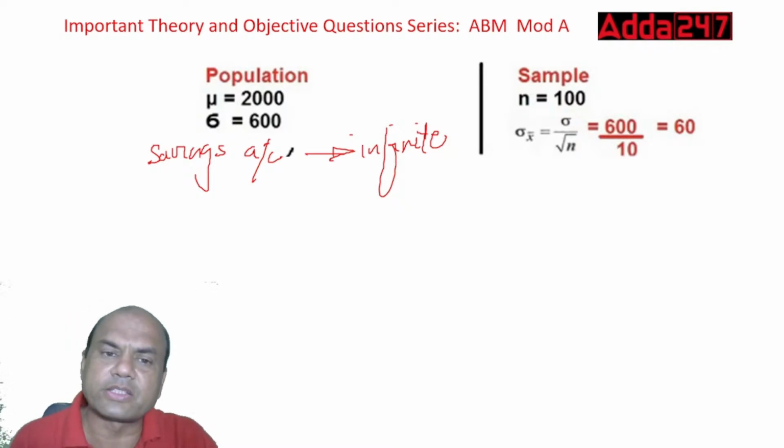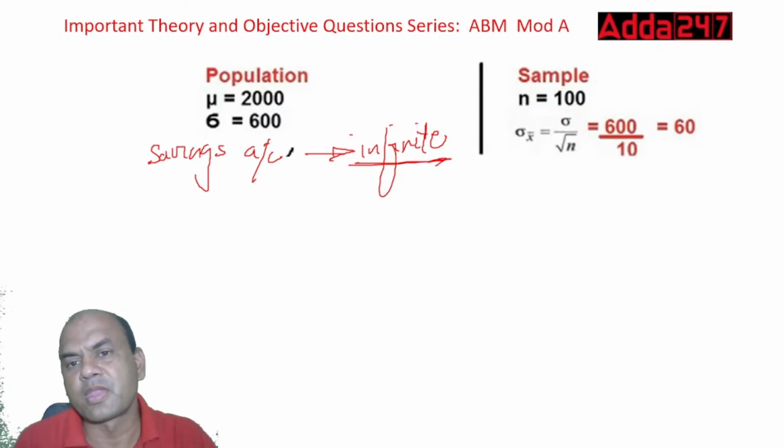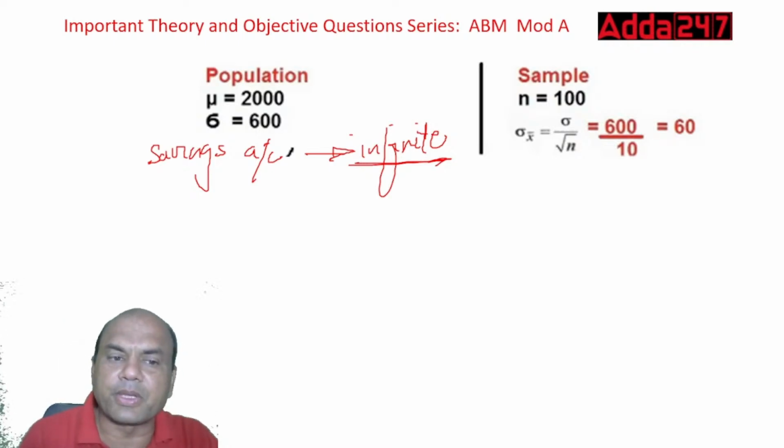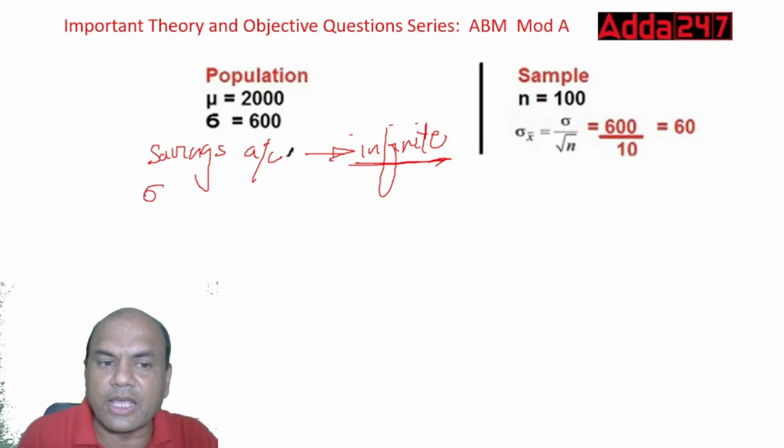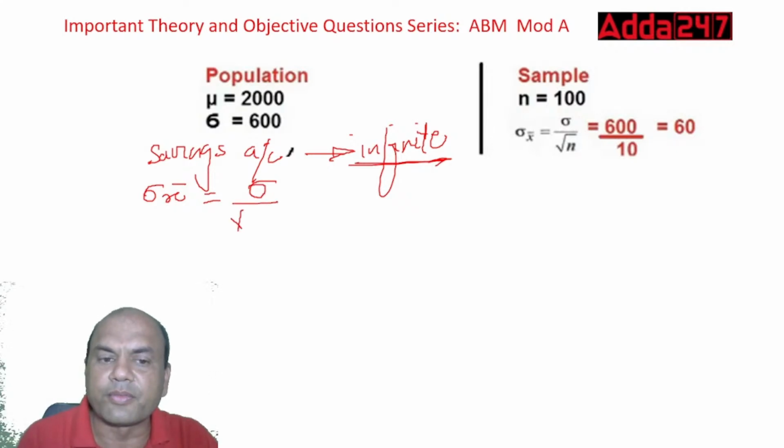While solving this numerical, the first step is to find out whether the population is finite or infinite. If it is infinite, the standard error of x bar equals standard deviation sigma upon root of n.